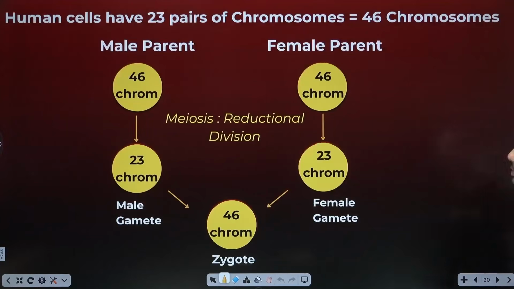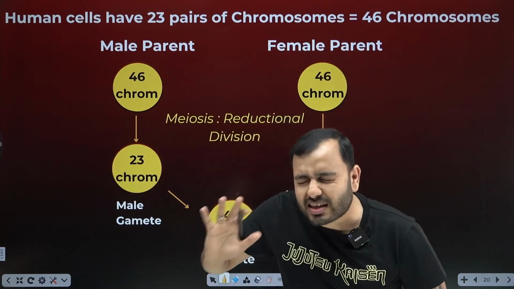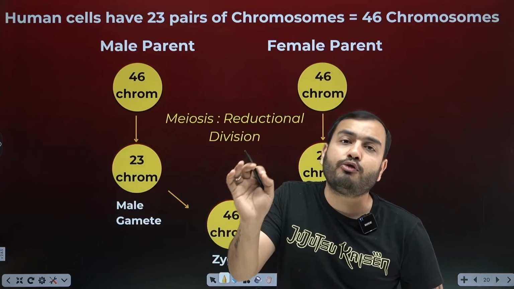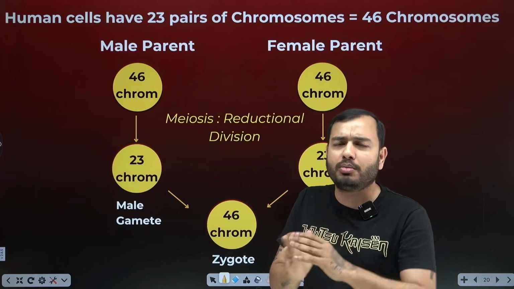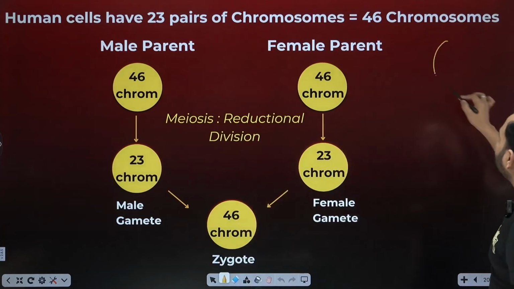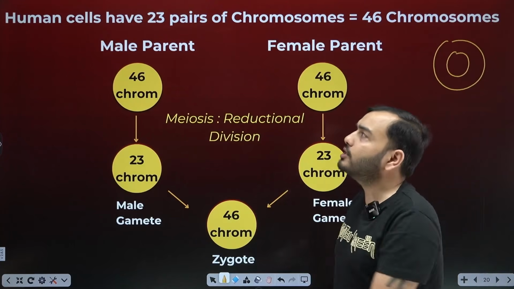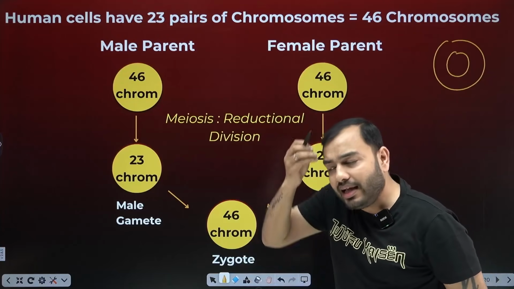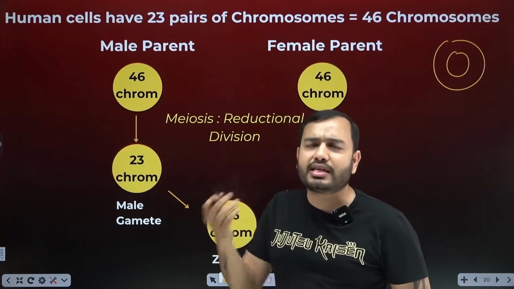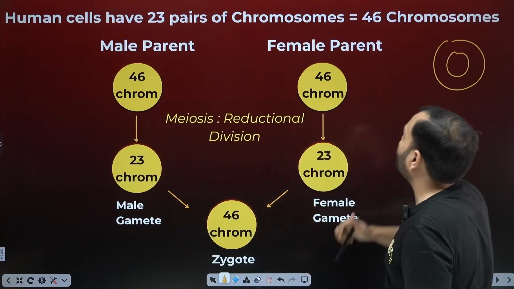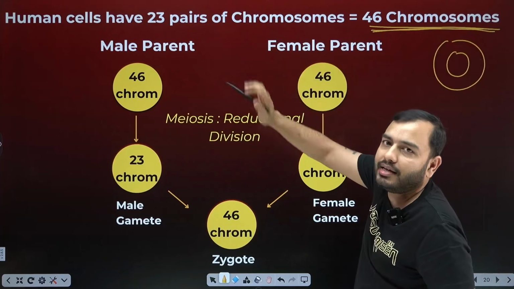Okay, now one more important thing. Almost all cells in our body have 23 pairs of chromosomes. What is a chromosome? A chromosome is the condensed form of DNA. We will read in more detail in the next chapter. So the DNA inside the nucleus of our cell is sometimes in a compressed form, which we call chromosomes. No matter which cell you take, your liver cell, heart cell, blood cell, skin cell, how many chromosomes will you find in it? 46. 23 pairs, meaning 2 in 1 pair.